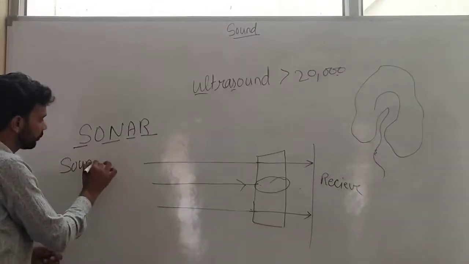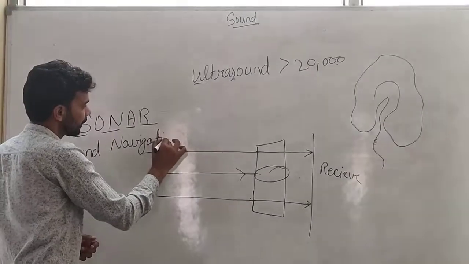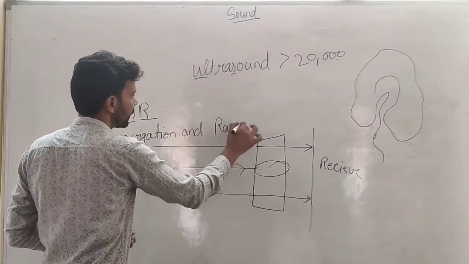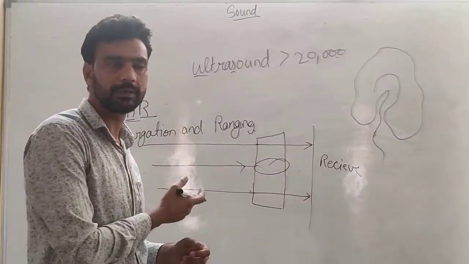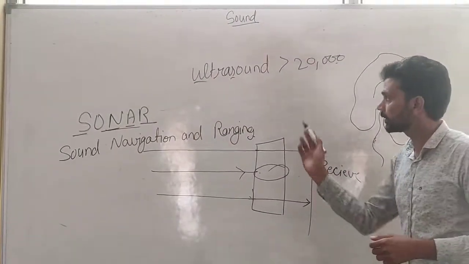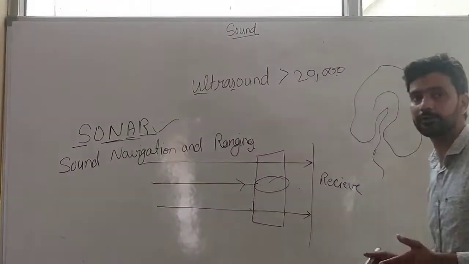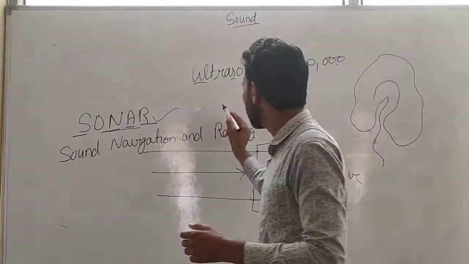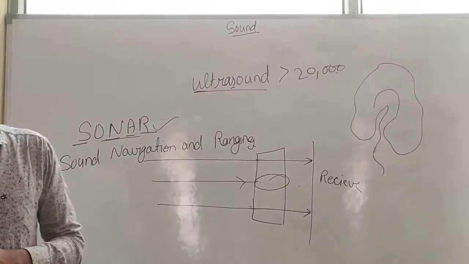Sonar stands for sound navigation and ranging. These sonars are used to find the depth of the sea, to find submarines, or to find the things which are present inside the water. So ultrasounds are used in sonar also. Ultrasounds are used in echocardiography, for cleaning purposes, and to find defects. These are the applications of ultrasounds which have frequency more than 20,000 Hz.